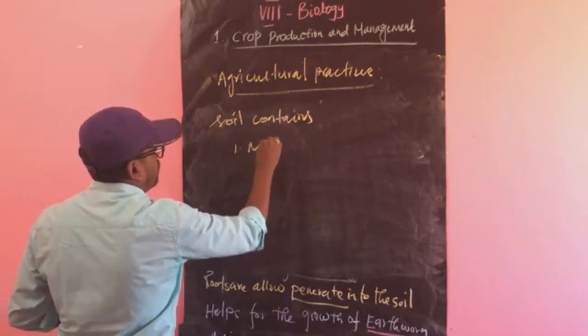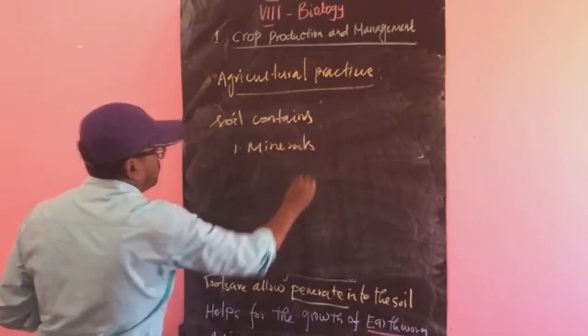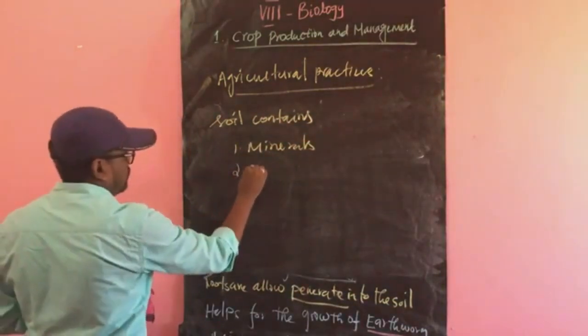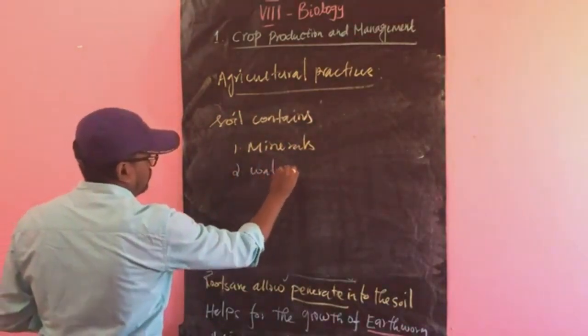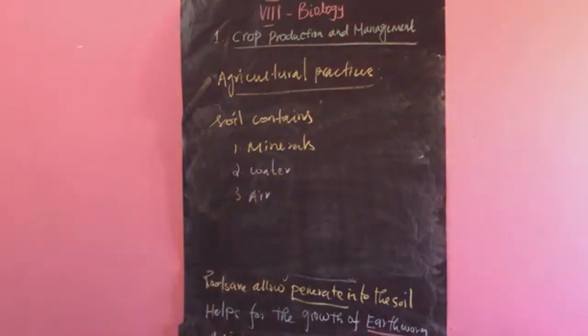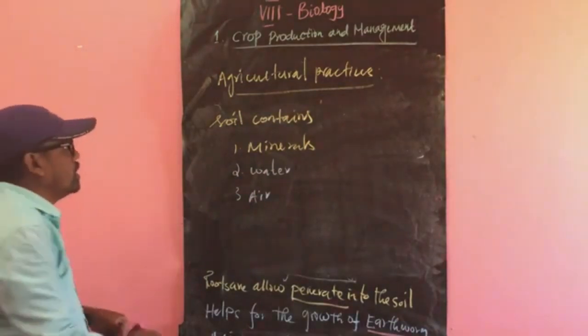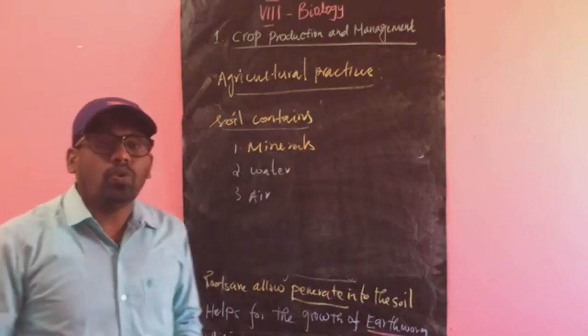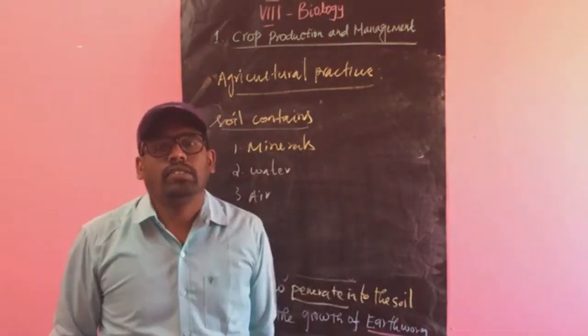First one is minerals, which is responsible for the plant's growth. Water, air, and microorganisms are also present in the soil. So the soil is a major source of nutrients.